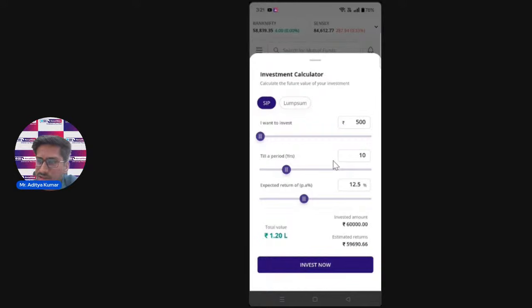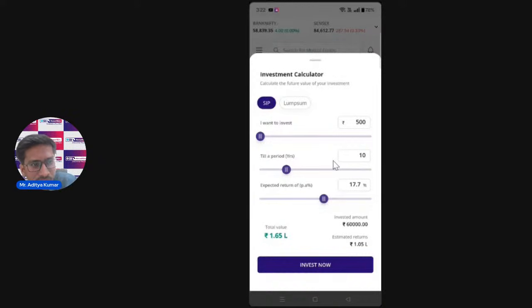So let's say you are investing 500 rupees every month, and the expected return you are predicting is, let's say, 18% every year from this fund. So if you just stay invested for the next 10 years and keep on doing a 500 SIP every month,